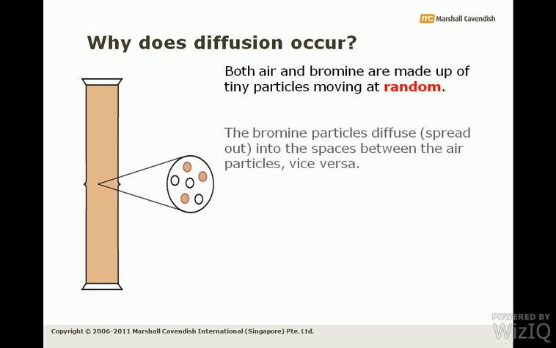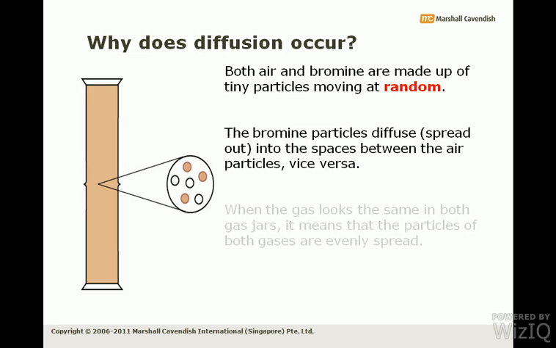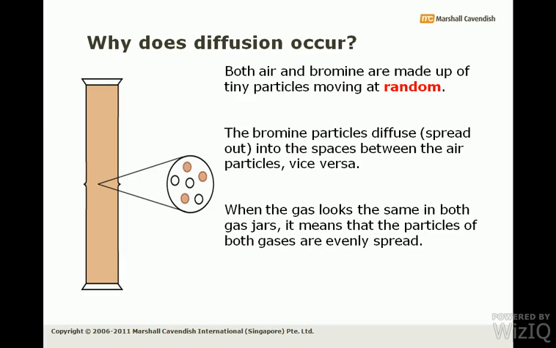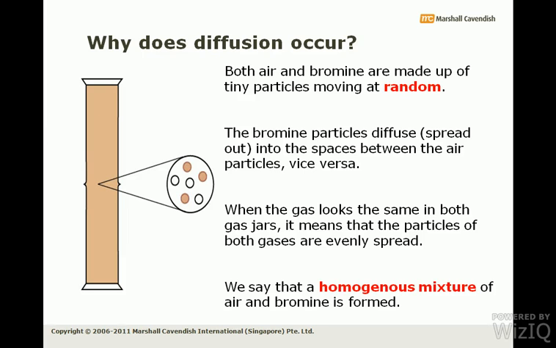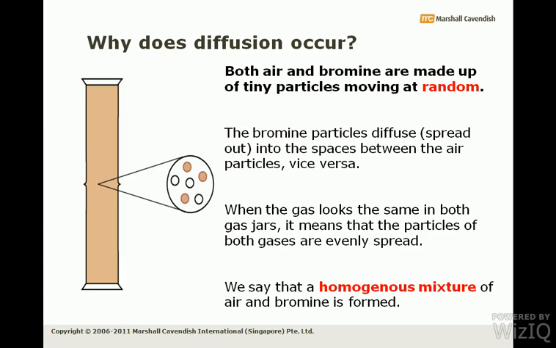The bromine particles diffuse into the spaces between air particles, and air particles diffuse into the spaces between bromine particles. When both jars look alike, it means both have spread evenly, and we see that a homogeneous mixture is obtained. So the basic reason why diffusion occurs is that particles move at random, which is the main postulate of kinetic particle theory.